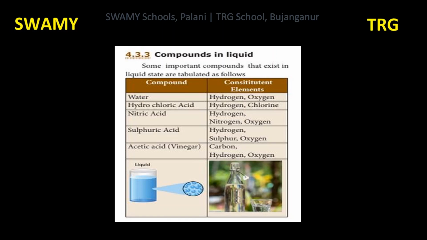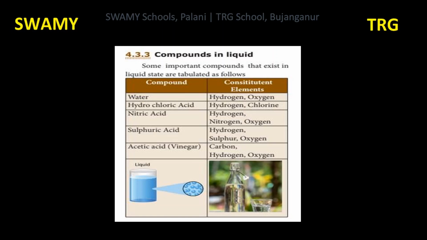Third example is nitric acid, HNO3. Hydrogen, nitrogen and oxygen. Sulfuric acid, H2SO4. Sulfuric acid is also known as king of chemicals. What are the elements present in sulfuric acid? Hydrogen, sulfur and oxygen.